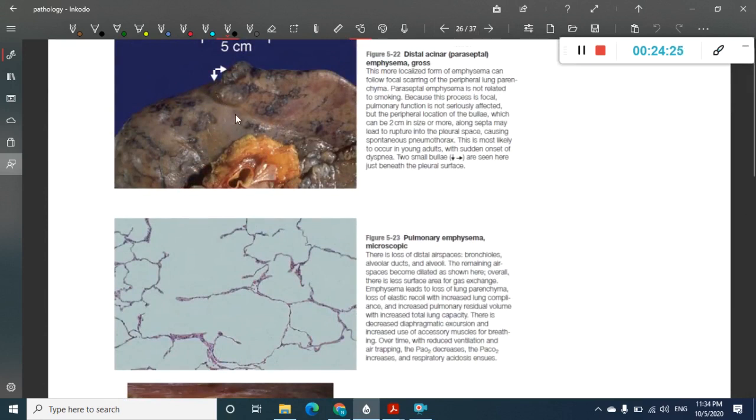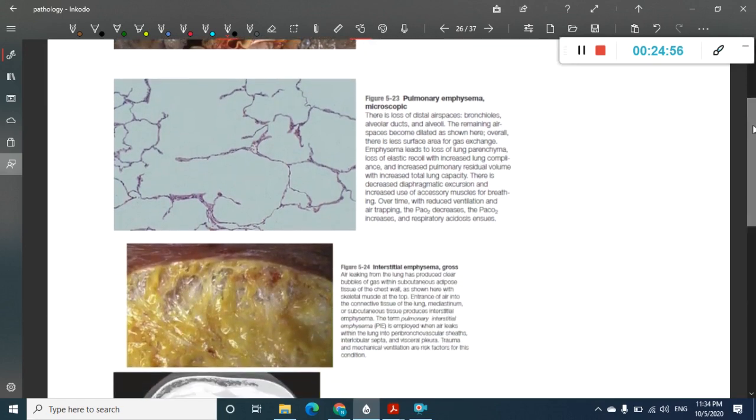So if you see, this is the picture showing distal acinar emphysema. See, they are present in the pleural areas. One important clinical picture is that these are seen at the pleural ends, adjacent to pleura. So these are seen in the subpleural areas of the upper lobe and the posterior aspect of the lower lobe. Most commonly they are seen in the subpleural areas, and as a result, in the pleural areas you see these emphysema which are distal acinar or paraseptal emphysema. So these are the pulmonary emphysema. See the dilated air spaces, see how large the alveoli are.